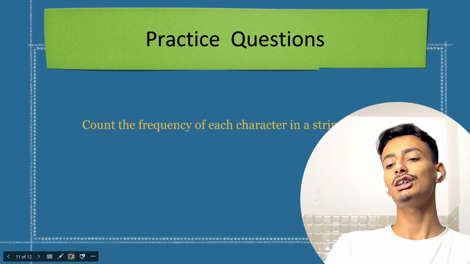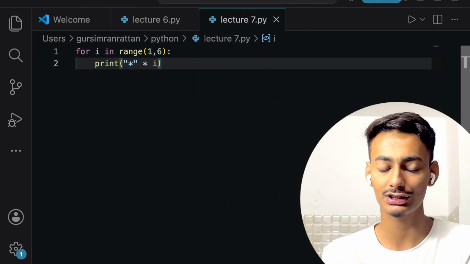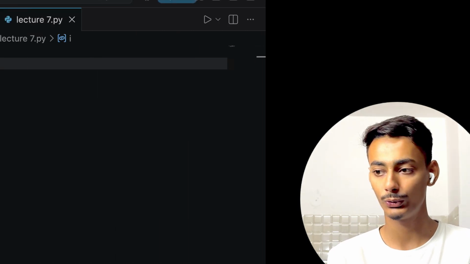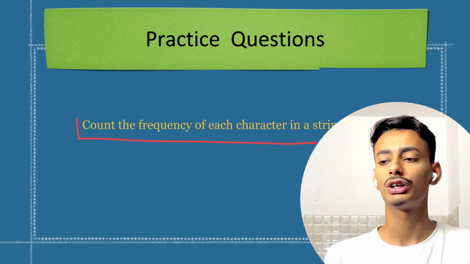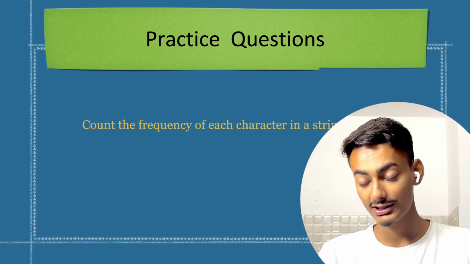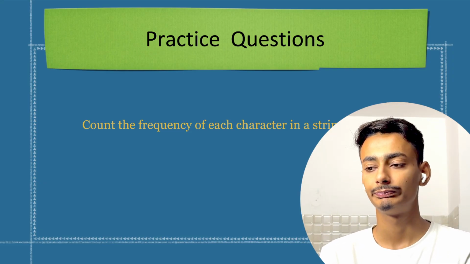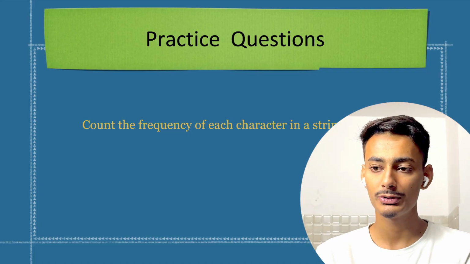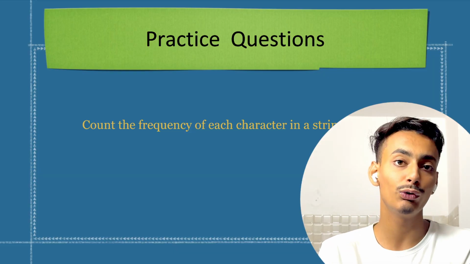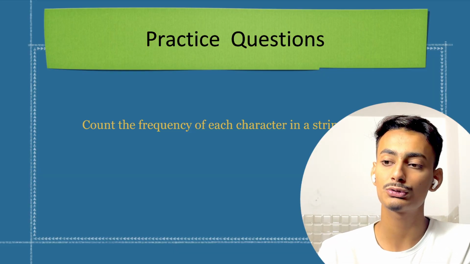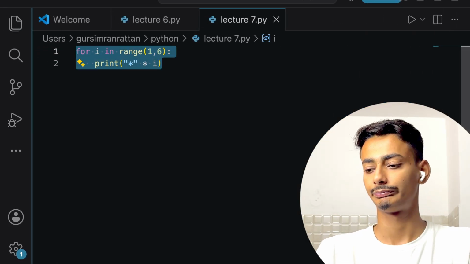Count the frequency of each character in a string. That's our last question for this session, and it's a very important question to do. Now just watch me carefully. We have to count the frequency of each character in a string. What we will be doing is using a dictionary in this case. We will be using the character as key, and how many times it is repeated as the value, because dictionaries are used to store key value pairs, right? So without any theory, let us just do that.